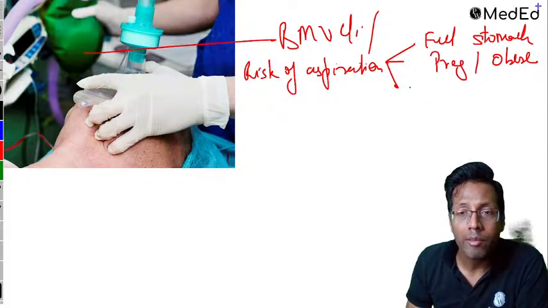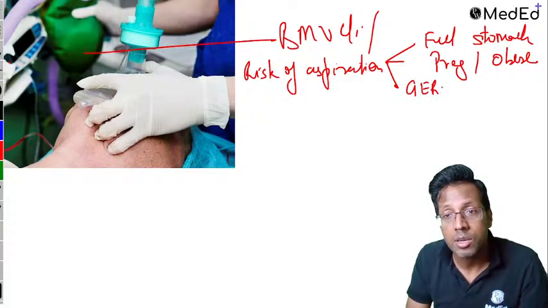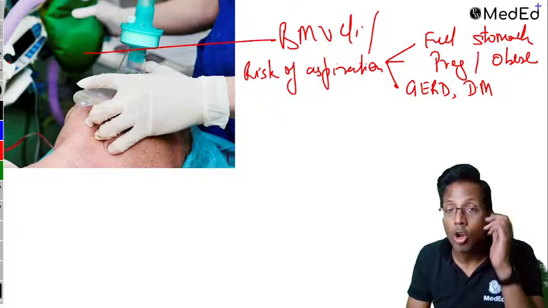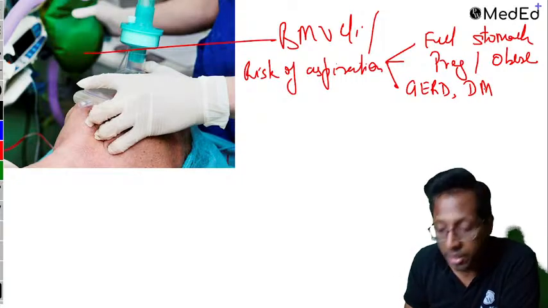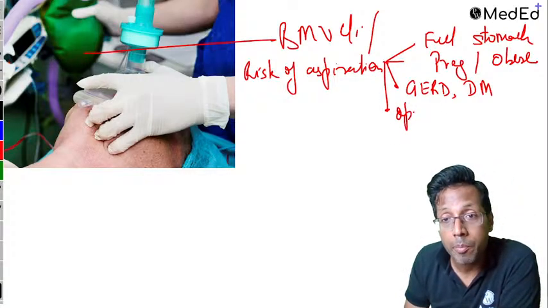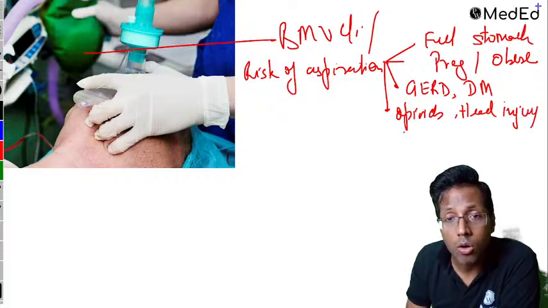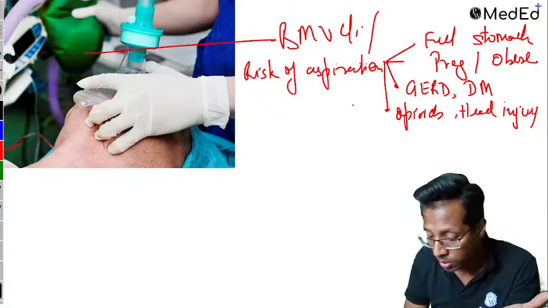Apart from that, if you have reasons of delayed gastric emptying like gastroesophageal reflux disease, diabetes mellitus, when autonomic neuropathy has set in, in the later stages of diabetes. So GERD, diabetes mellitus, here also you get delayed gastric emptying. You get delayed gastric emptying if a patient is on opioids or if the patient has had a head injury. So these are all causes of delayed gastric emptying. These are all called risk of aspiration conditions. Remember, opioid side effect is constipation. You people know that.